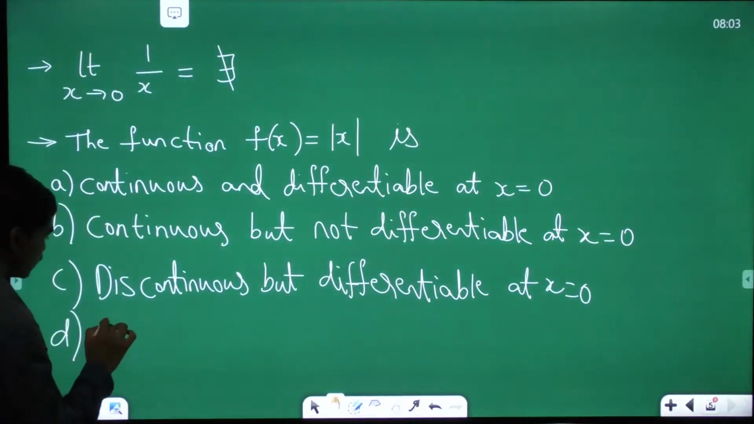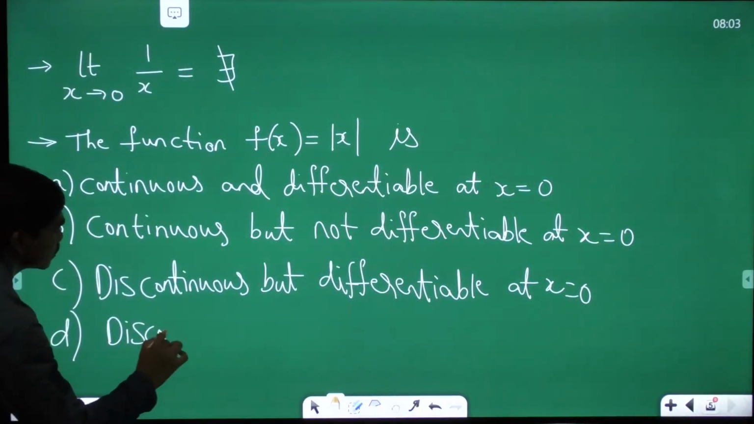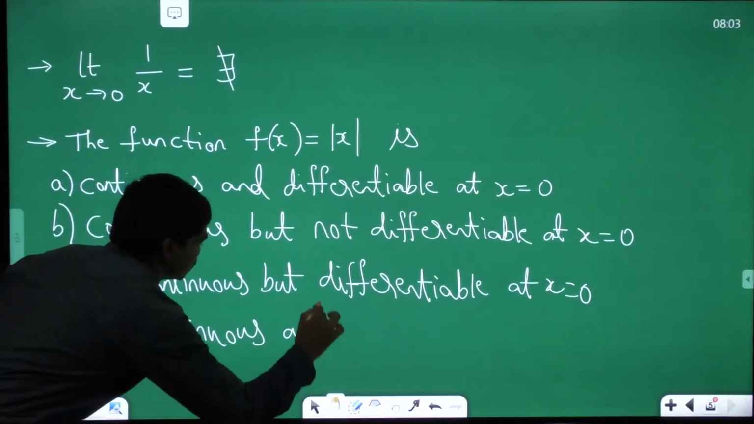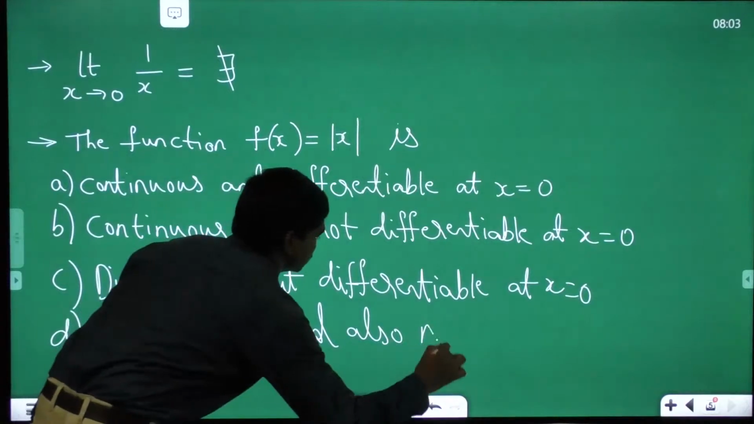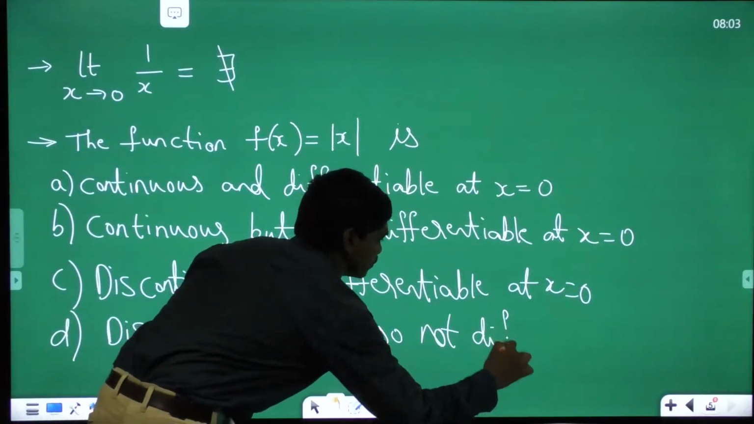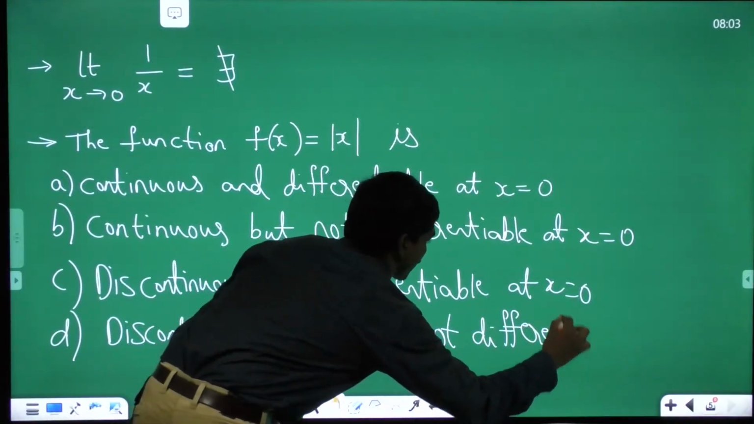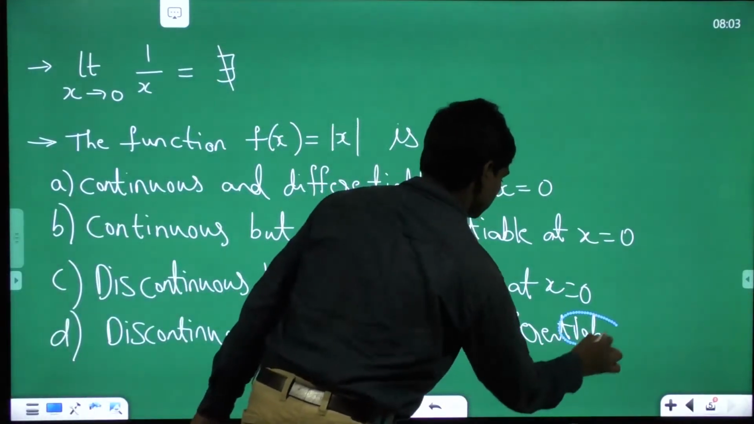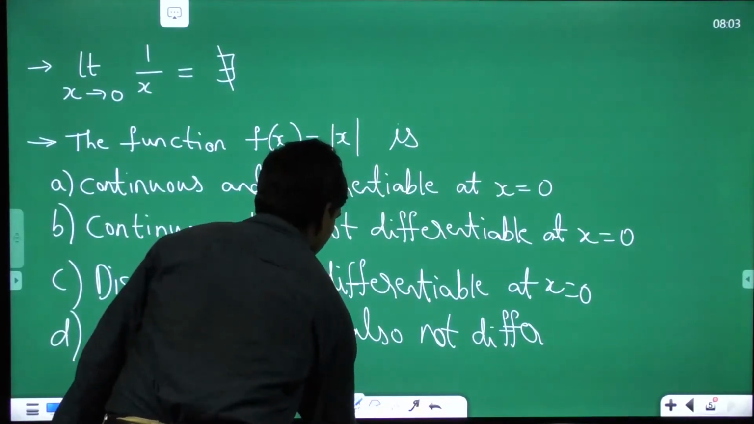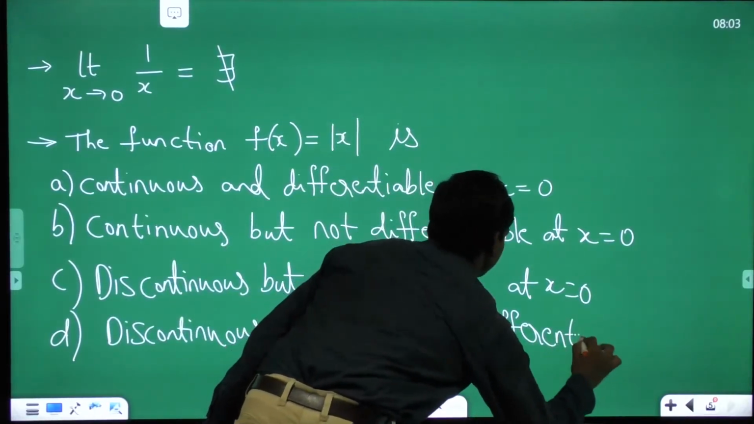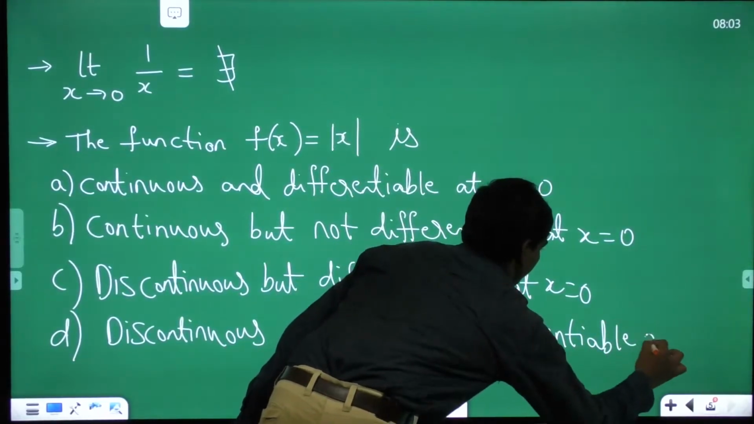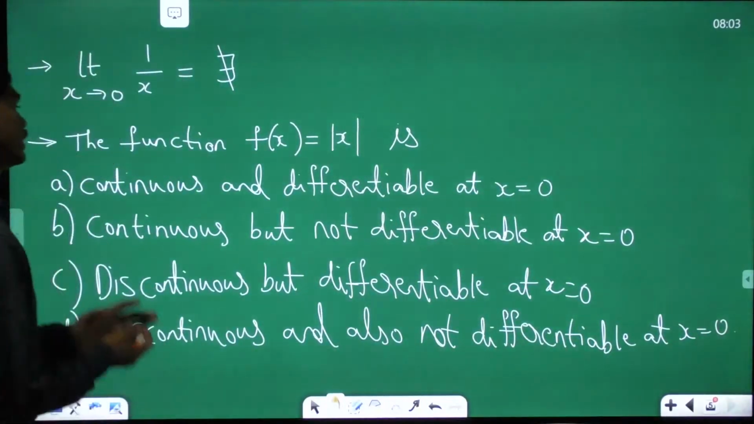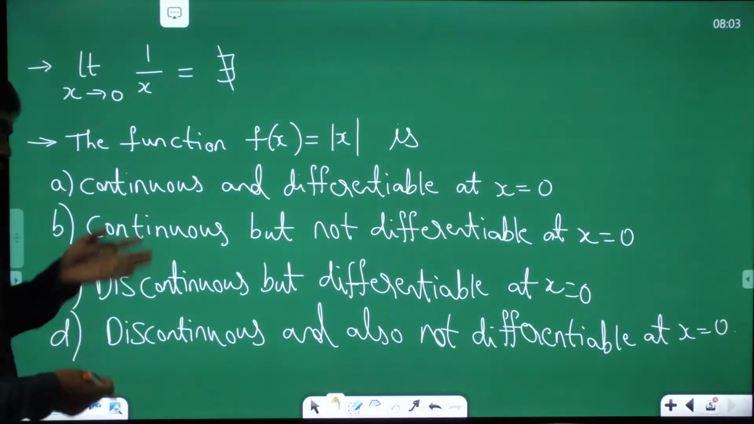Option D could be discontinuous and also not differentiable at x equal to 0. So out of these 4 options, what would be the correct answer? Yeah, all of you have done it right.